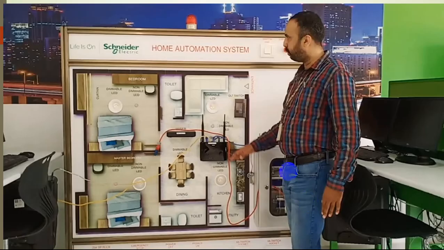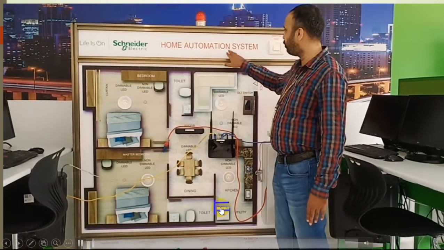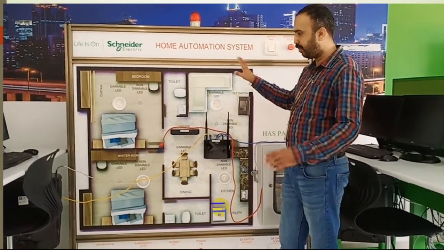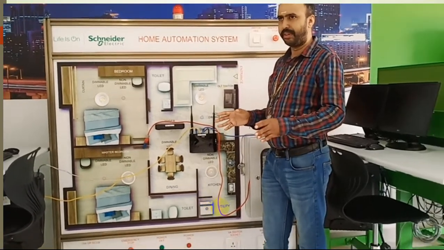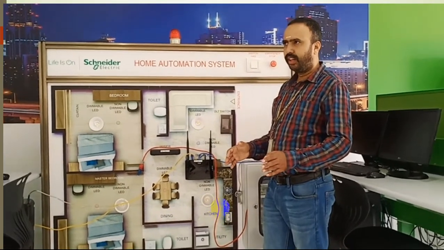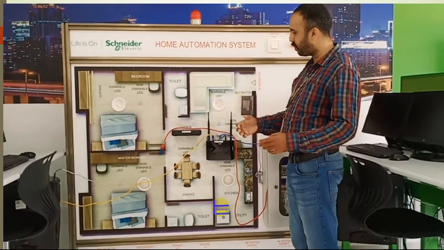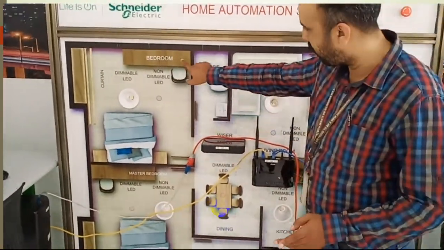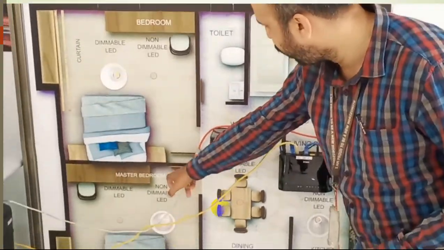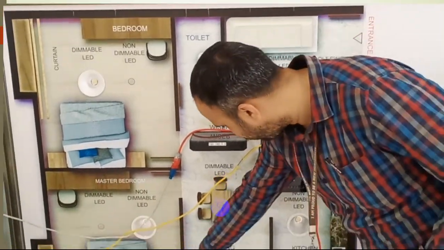Sir will explain the total home automation system bench as an introduction part. This is the home automation system test bench. In this we are going to control our home automatically. So here we have a layout. We will zoom in a little bit to see the layout. This is a 2 BHK apartment. Here you can see this is bedroom 1. This is the master bedroom, and along with that master bedroom we have a toilet.